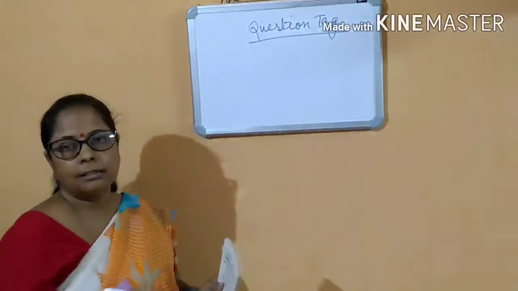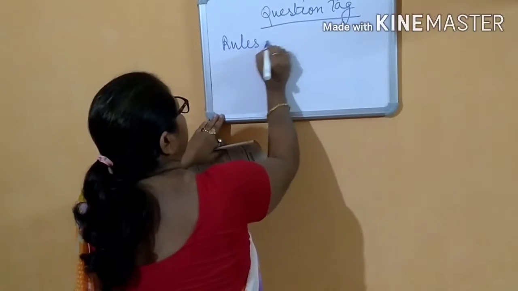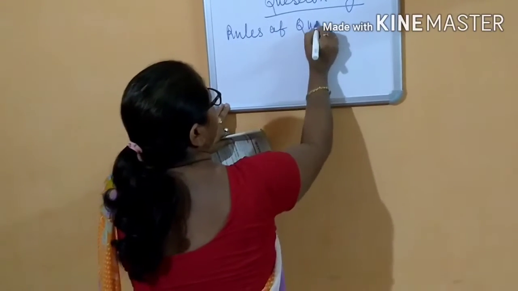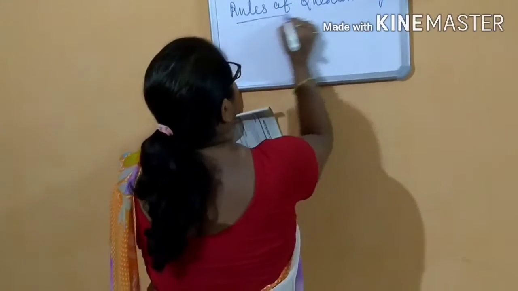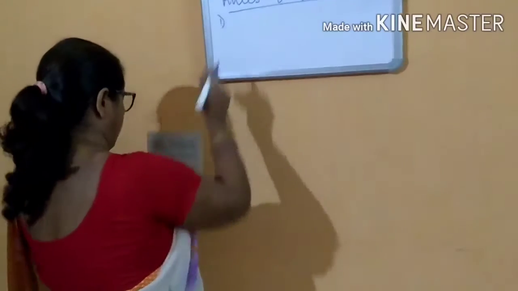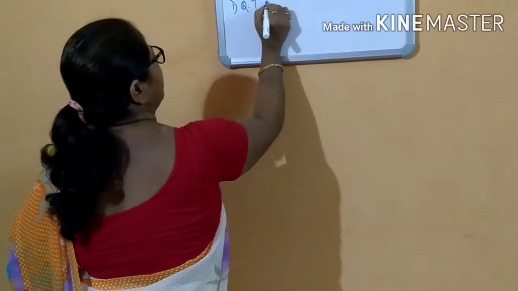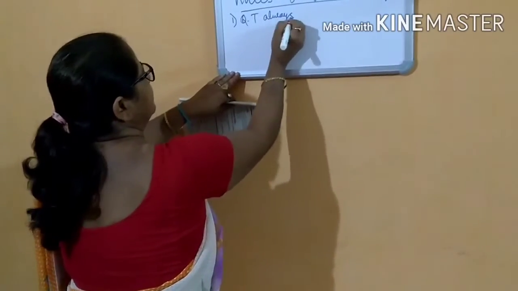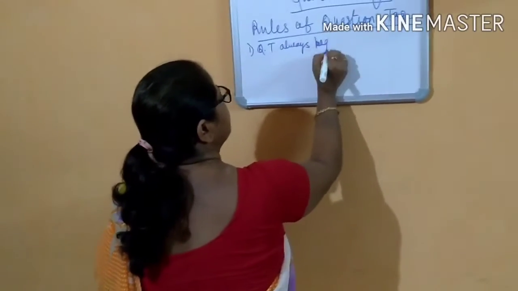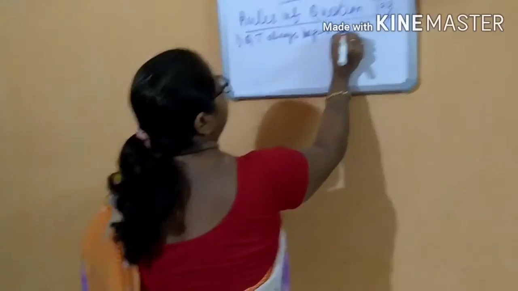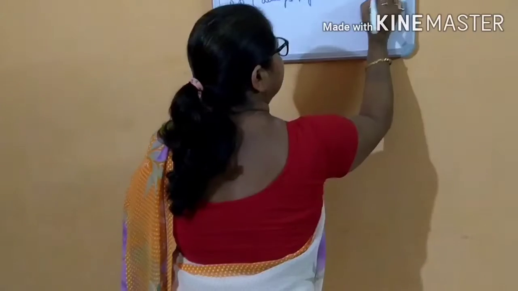So let me tell the rules of question tag. There are certain rules regarding question tag. Rules of question tag. Number 1, what are the rules? The question tag always begins with a small letter.